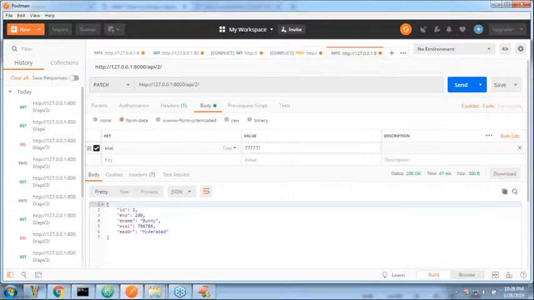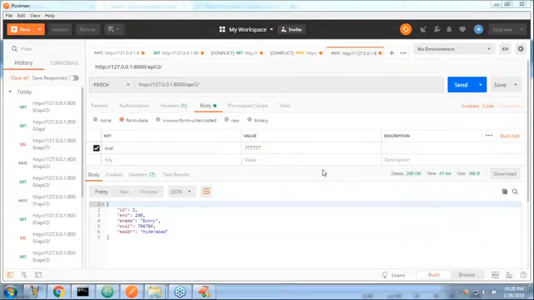Send. Is it allowed or not allowed? Can you please confirm? Yes or no? No, because if the name has even length, it is allowed to perform only safe operations. Are you getting? Only GET but not PATCH.